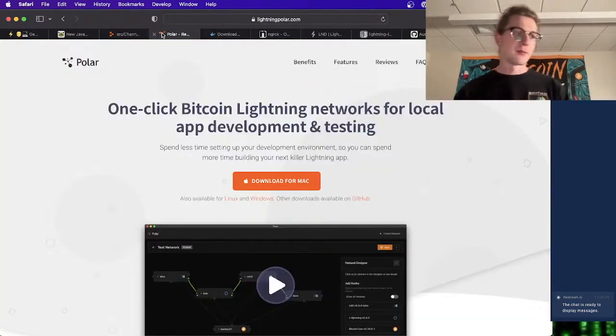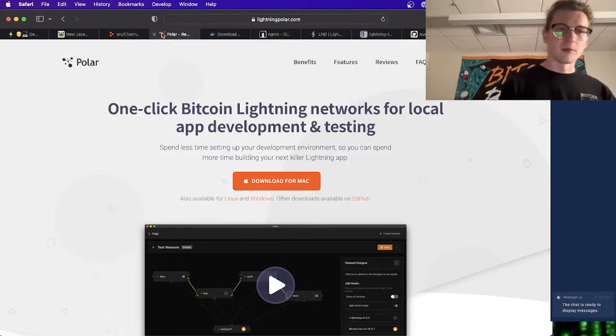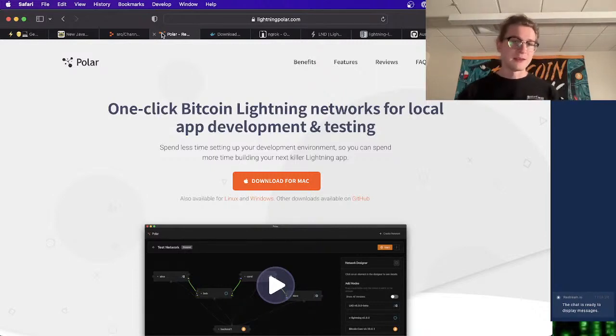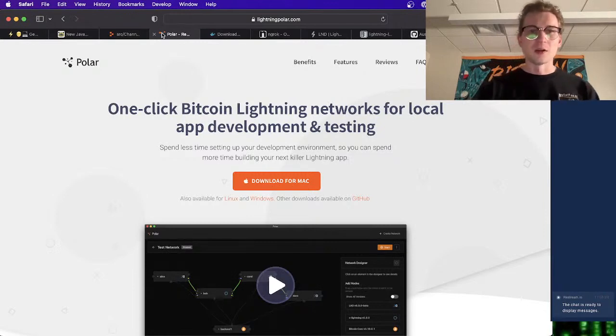Polar, we talked about Polar last week. I love Polar. This is quickly becoming my favorite project in the space. We're going to be using this to develop on RegTest Lightning so that we don't have to connect our Voltage node or whatever and be on mainnet and do something dangerous, open a channel we don't want to open, close a channel we don't want to close.